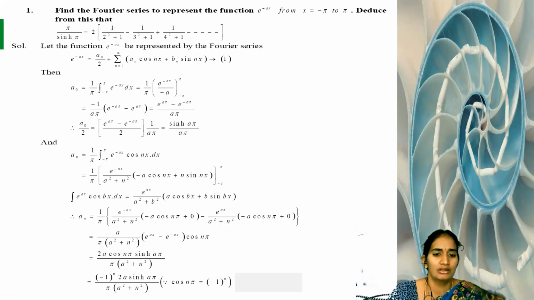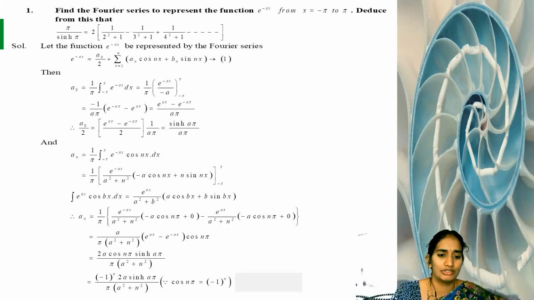Now (e^(aπ) minus e^(-aπ)) by 2 is possible for the hyperbolic function sinh aπ, so we need that 2 in the denominator. You multiply and divide by 2 in this step.